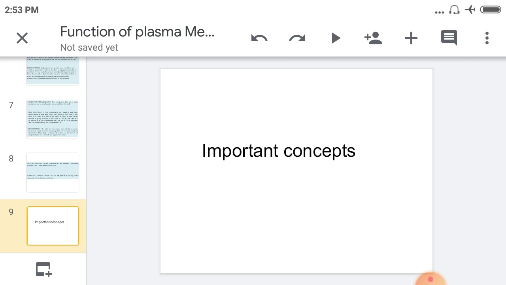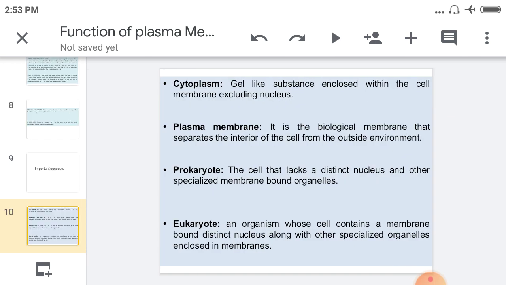Then going toward the very important concepts here. The first concept is cytoplasm. What is meant by the cytoplasm? Cytoplasm is a gel-like substance enclosed within the cell membrane or the plasma membrane, excluding the nucleus. This is called the cytoplasm. The next term, plasma membrane. Plasma membrane is the biological membrane that separates the interior of the cell from the outside environment. It means it separates the cell from the outside environment. This is called the plasma membrane.